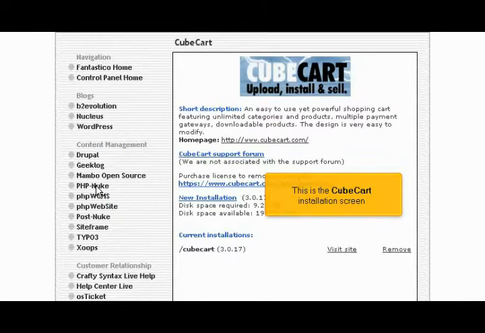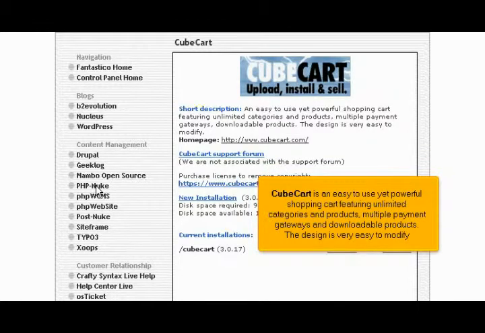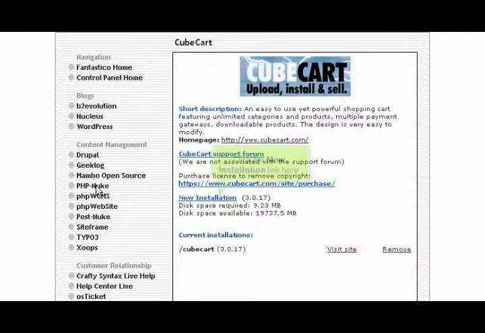This is the Cubecart installation screen. Cubecart is an easy-to-use yet powerful shopping cart featuring unlimited categories and products, multiple payment gateways, and downloadable products. The design is very easy to modify. Click the New Installation link here.